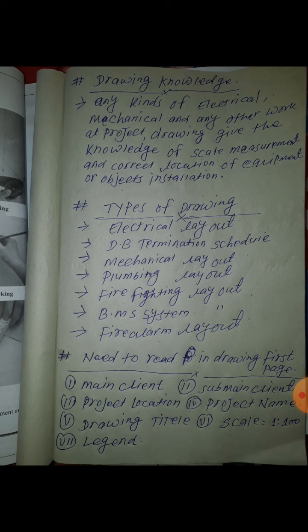So we have these 6 or 7 categories of drawing: electrical layout, DB termination schedule, mechanical layout, plumbing layout, firefighting layout, BMS system layout, which means building management system and comes in the control section, and fire alarm layout. There is also an earthing and termination layout, which is used in industries. Mostly these are used in buildings.